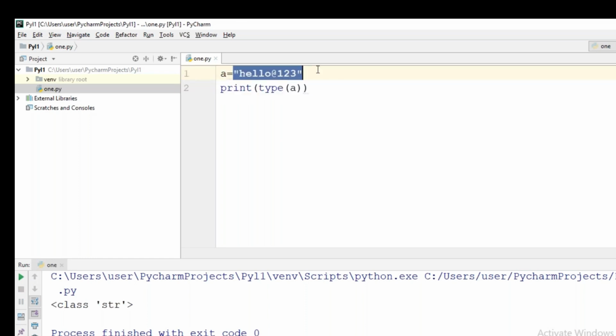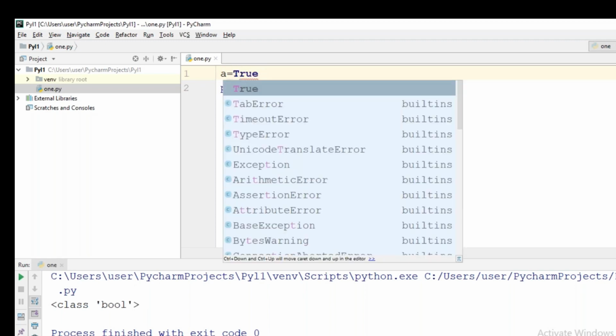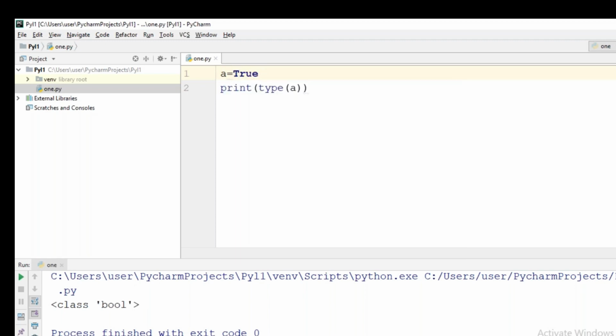Next, if you give True over here, then what will be the type of a? A Boolean value, or bool value, is available in the variable a. That's why if you determine the type of a, it will show you bool. Please note, in True, T must be capital. In False, F must be capital. If you use a small t, it will show you an error, because True is a keyword, so you have to write it as it is.